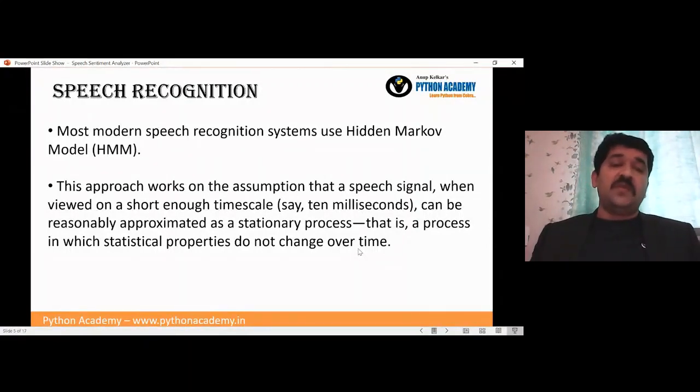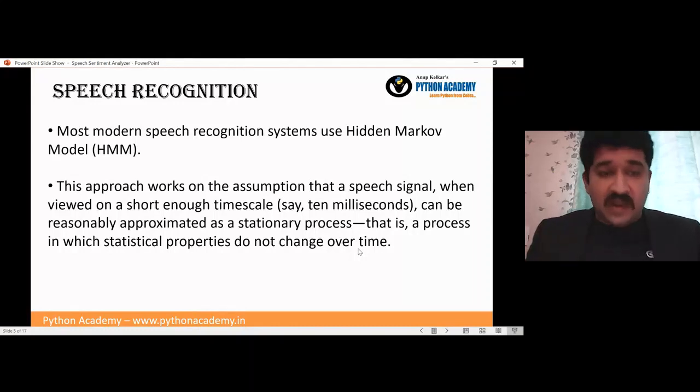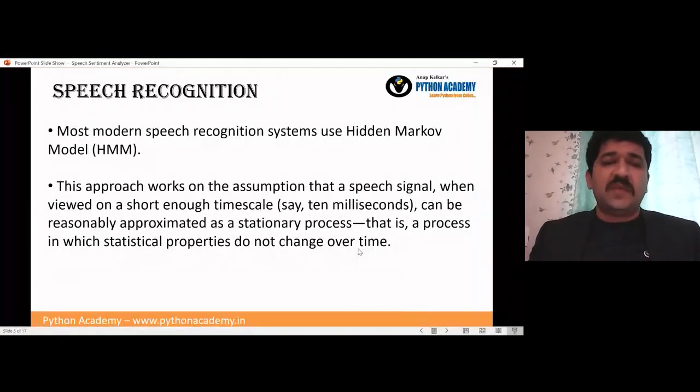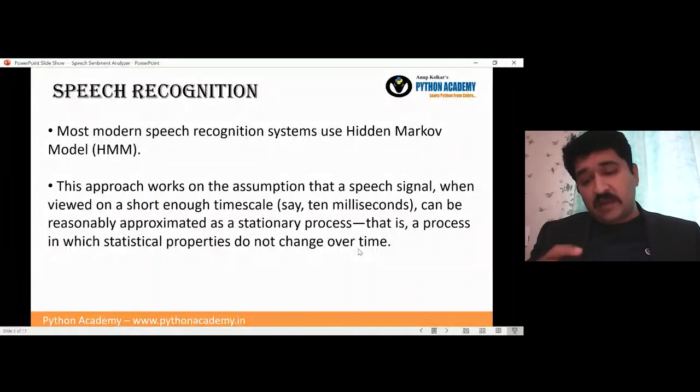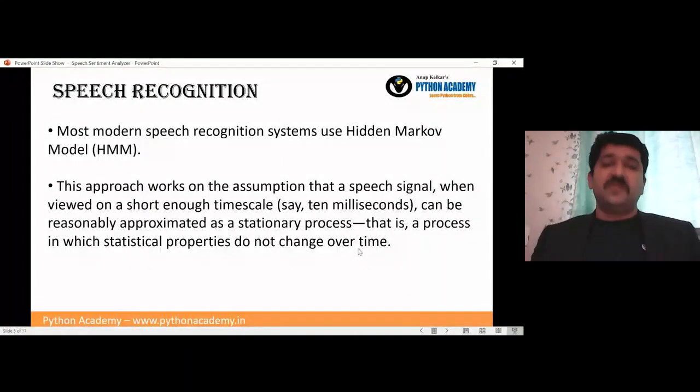Again, you do remember there are different dialects, there are different ways of speaking also. What I am speaking may not be the same case with all of you. Everyone will have a different speaking aspect. So that change in tone also has to be captured. That is the big task to capture. It is still going on, and a lot of research is still there.